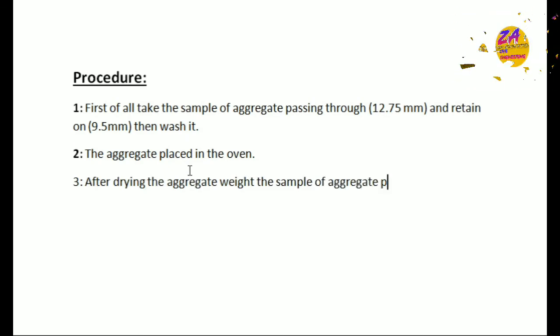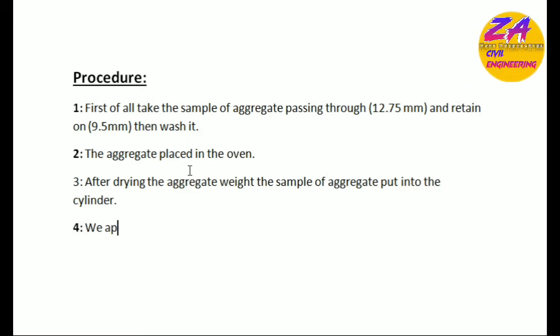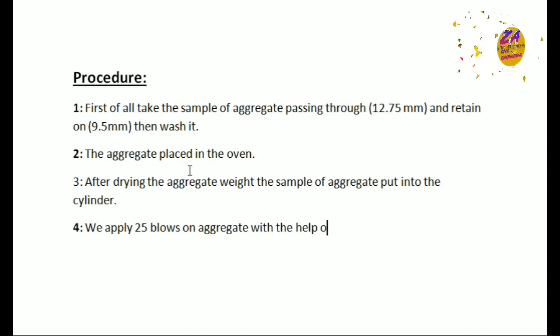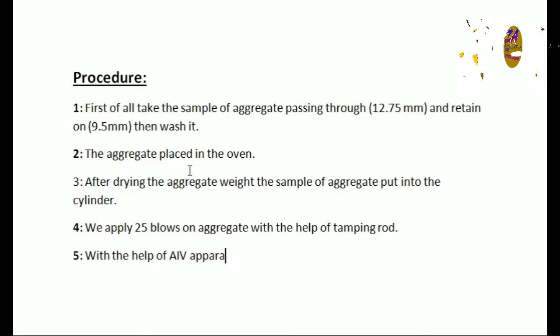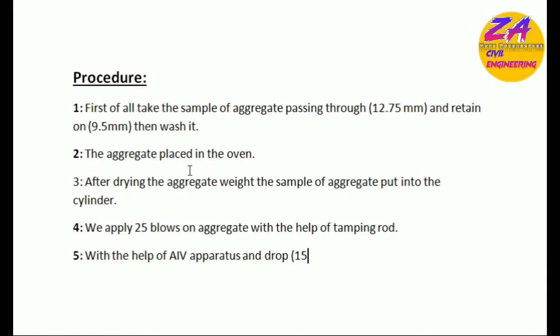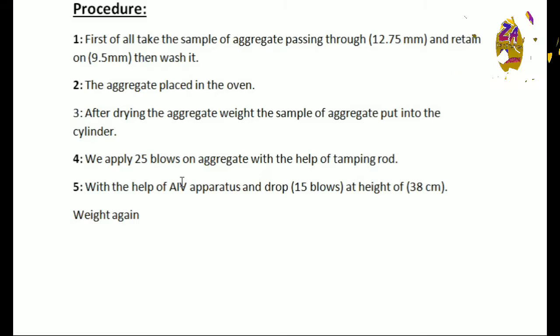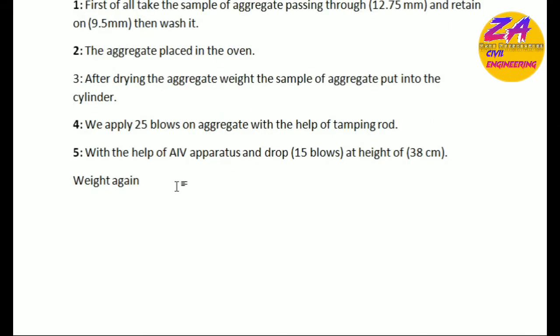After drying, weigh the sample of aggregate and put it into the cylinder. The fourth step is we apply 25 blows on the aggregate with the tamping rod, with the help of the AIV apparatus, and drop 15 blows at a height of 38 centimeters. So the height is specific.